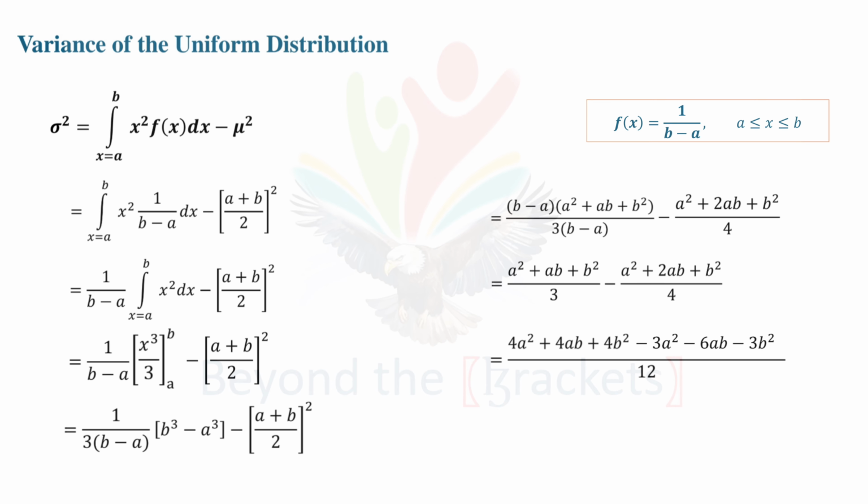by 12, which simplifies to (a square minus 2ab plus b square) by 12. So the variance is given by sigma square is equal to (a minus b) whole square divided by 12.